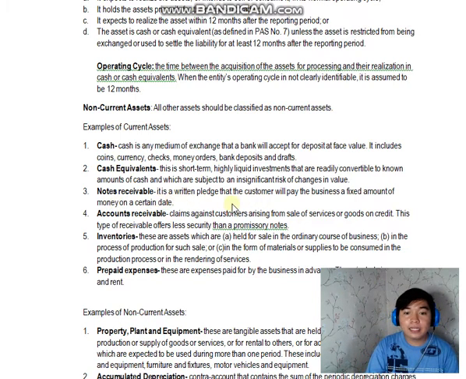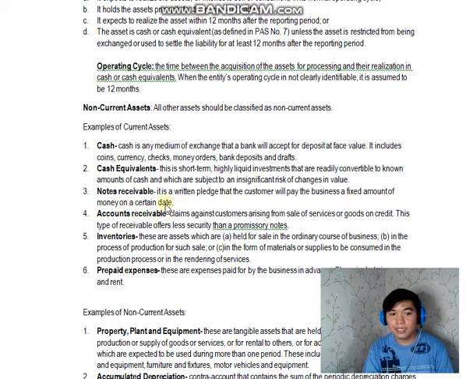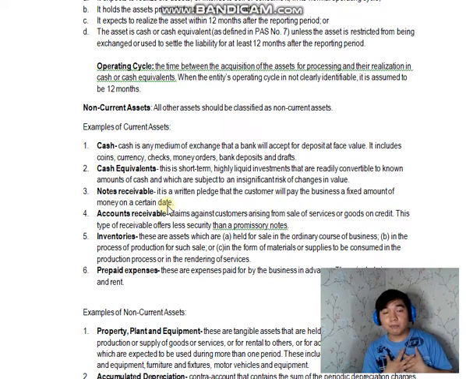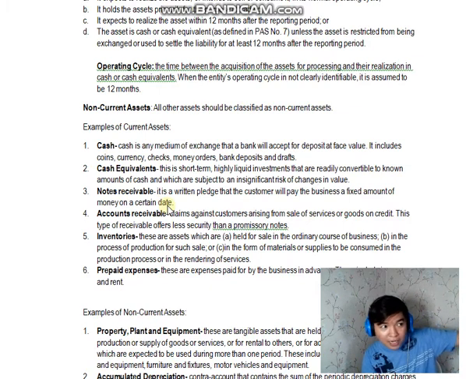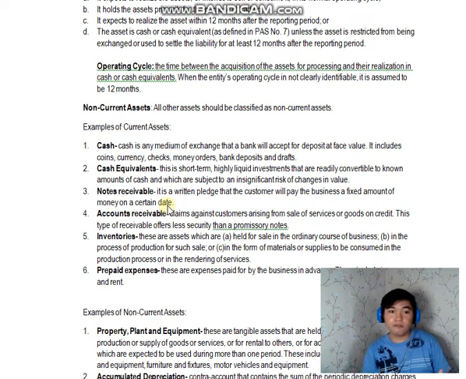Notes receivable. It is a written pledge that the customer will pay the business a fixed amount of money on a certain date. When we say notes receivable, ito yung na-receive ng company mo. So, meron kang matatanggap na cash in the future. So, merong maker or the issuer and merong receiver. Yung maker, yung may utang sa atin, gumawa siya ng notes, binigay sa atin. Okay? Notes receivable. So, meron tayong matatanggap na cash in the future.